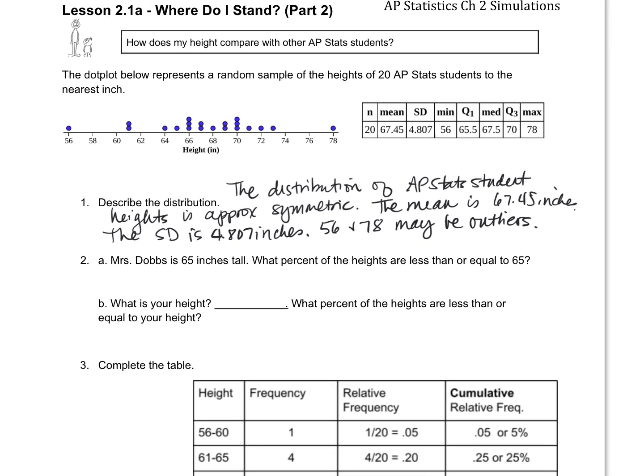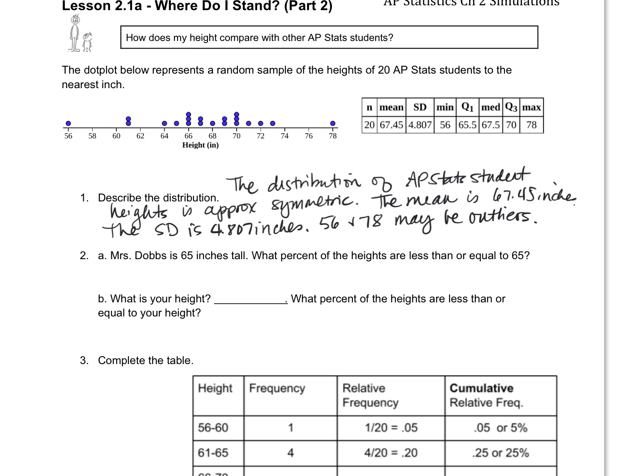All right. Ms. Dobbs, that's me, is 65 inches tall. What percent of the heights are less than or equal to 65 inches? So here's 65. Less than or equal to, does that mean I include the 65? Yes. So count it. 1, 2, 3, 4, 5. Out of how many? Out of 20. What percent is that? 25%. 25% of the heights are less than or equal to 65 inches.